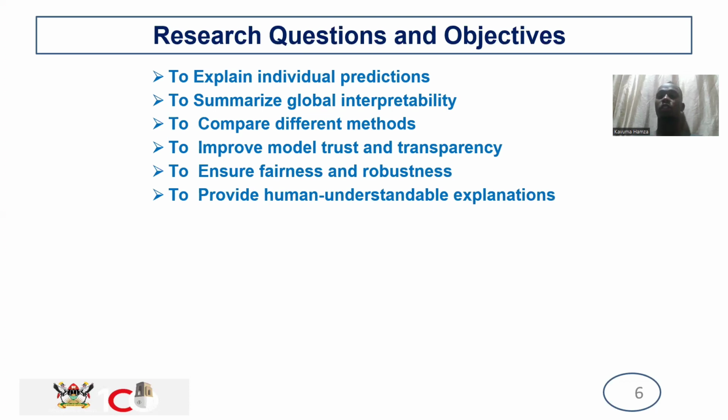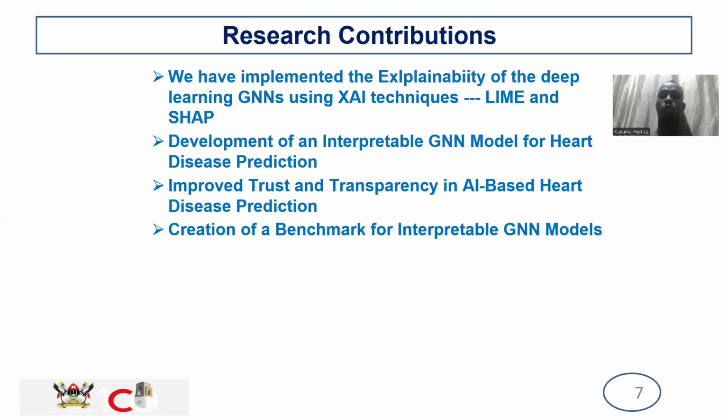So our research questions and objectives are to explain individual predictions, to summarize global interpretability, to compare different methods, to improve model trust and transparency, to ensure fairness and robustness, and to provide human understandable explanations. So I would love my colleague to take over from here and take you through the research contributions and the rest.